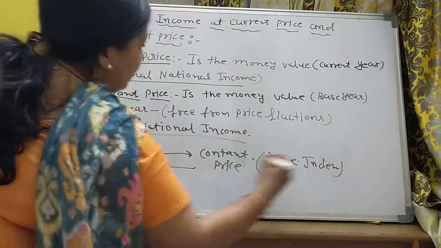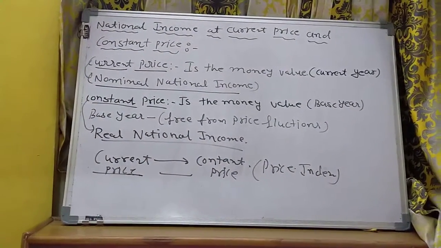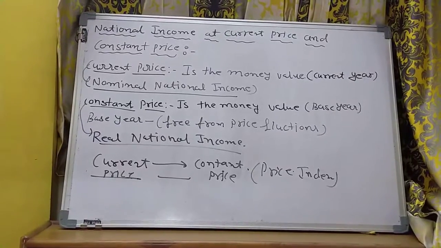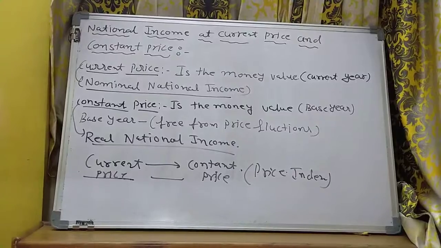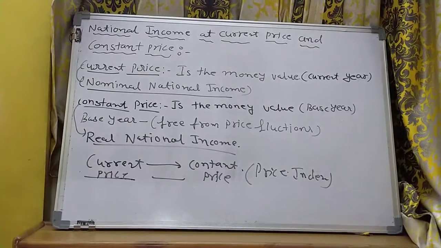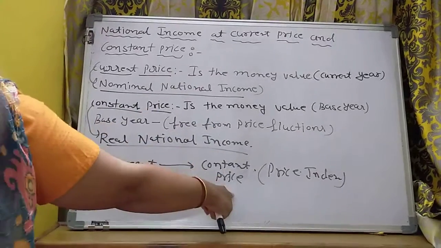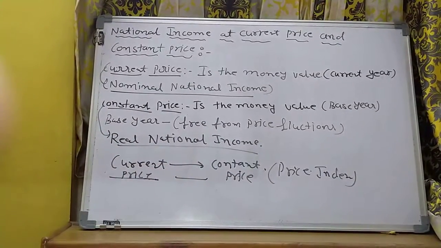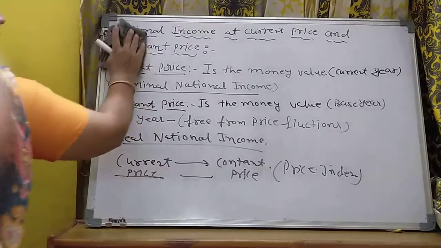That is a chapter in 11th standard statistics for economics. When we want to convert national income at the current price to constant price, that is based on the price index. So what is the price index?